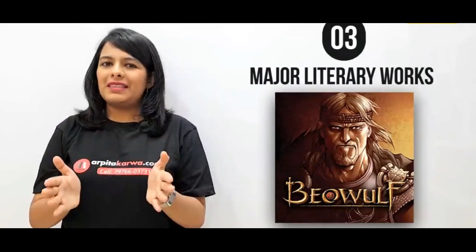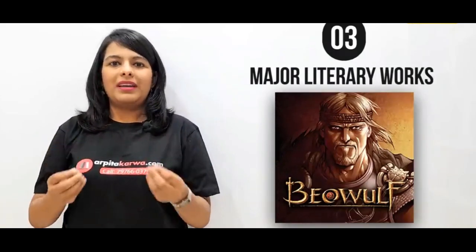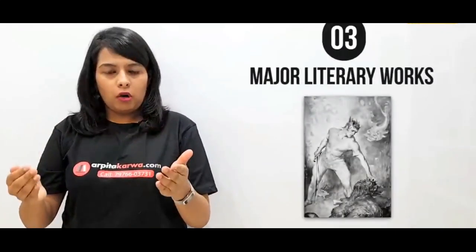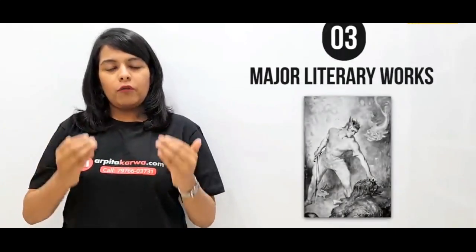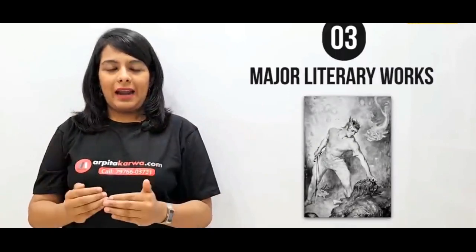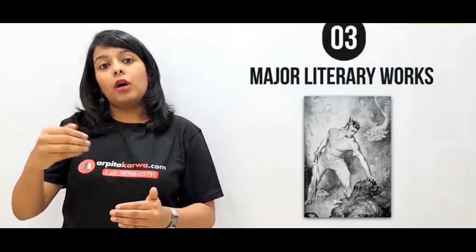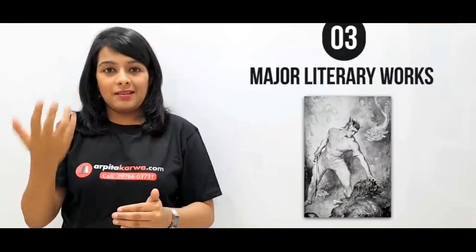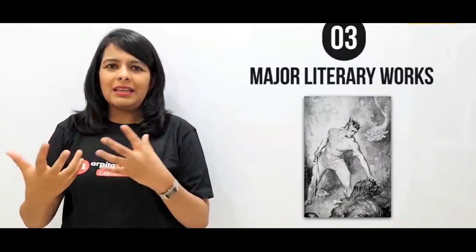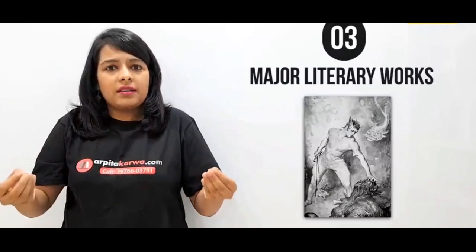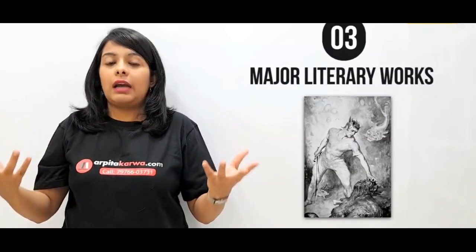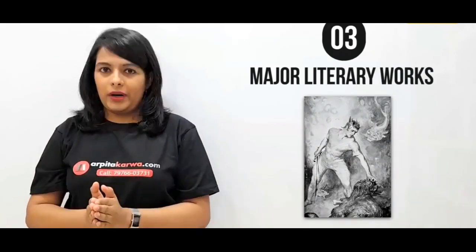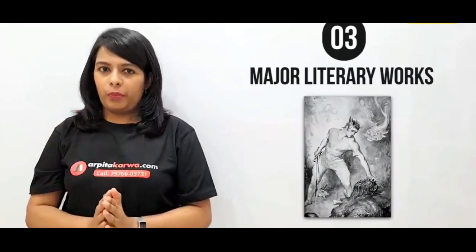Now, Beowulf is basically a story about this great warrior. He meets a monster called Grendel, and Beowulf defeats the monster Grendel. Then Beowulf meets the monster's mother, Grendel's mother, and then he has a war with Grendel's mother also. And basically it is showing how heroic he is and how he is trying to save his country from these monsters. Now, this is one kind of poetry which is known as heroic poetry.